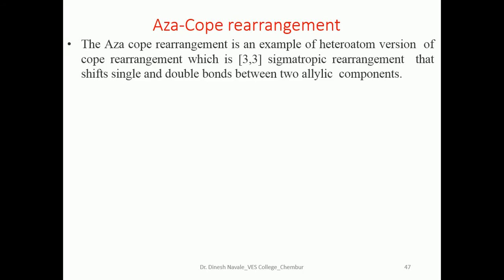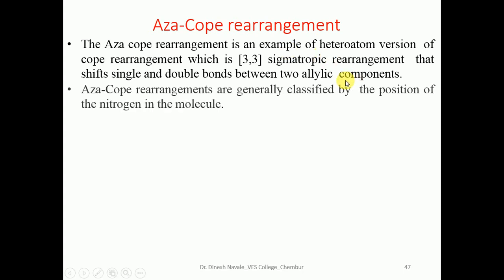What is the Aza-Cope rearrangement? The Aza-Cope rearrangement is an example of the heteroatom version of the Cope rearrangement, which is a 3,3 sigmatropic rearrangement that shifts single and double bonds between two allylic components. The Aza-Cope rearrangements are generally classified by the position of the nitrogen in the molecule.